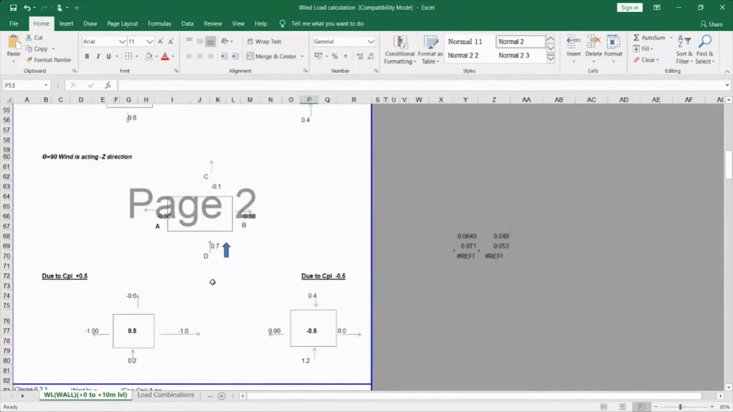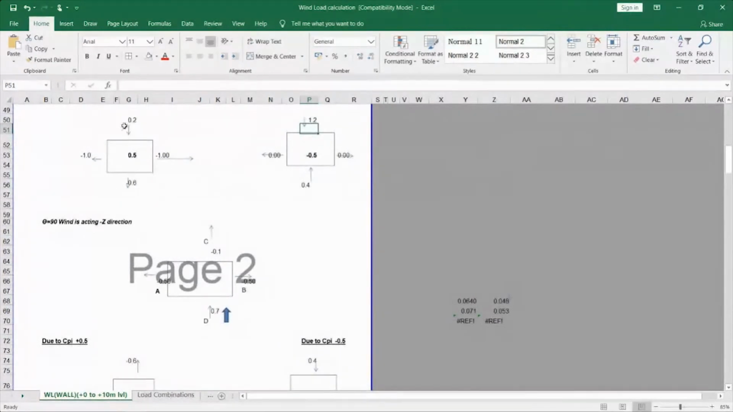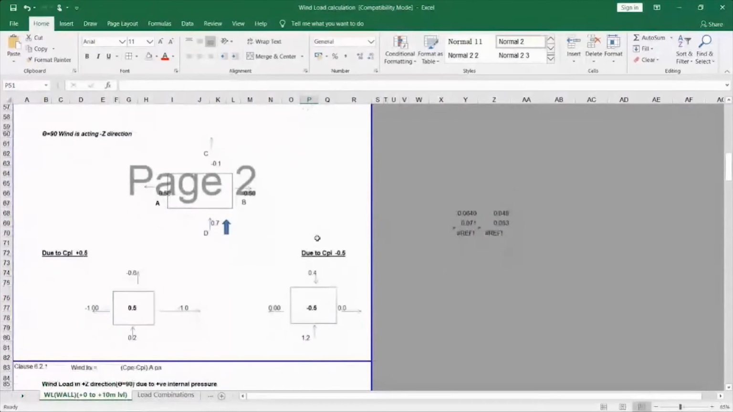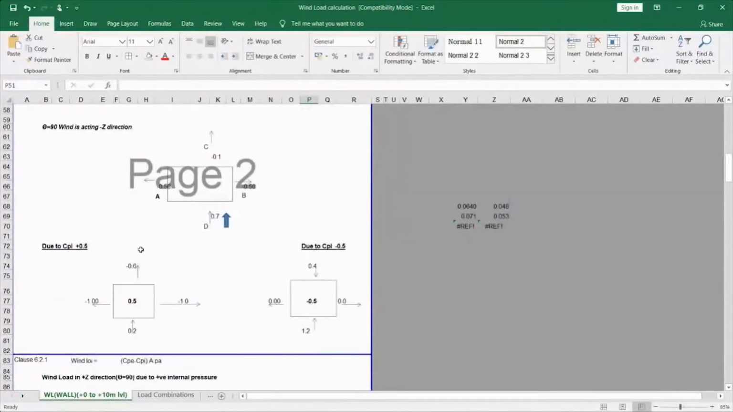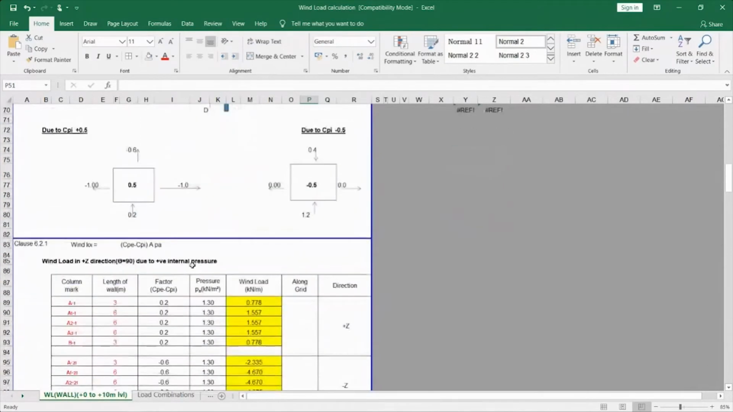So now you will be thinking, why are my arrows inwards and outwards? Wherever I have given a negative sign, the wind load is going outside the building, and wherever I have given a positive sign, the wind load is going inside the building. That you can notice here. Wherever I have given a negative sign, the wind is pushed outside the building, and whenever you give a positive sign, it is acting on the column.